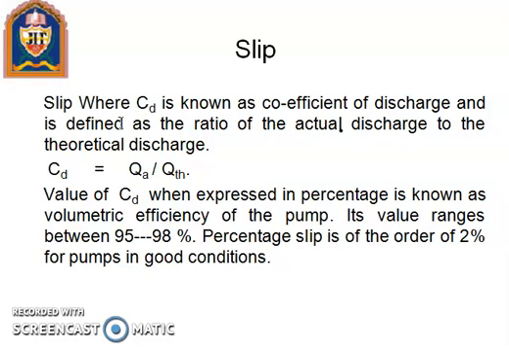The value of CD when expressed in percentage is known as the volumetric efficiency of the pump. Its value ranges between 95 to 98%. Percentage slip is of the order of 2% for a pump in good condition.